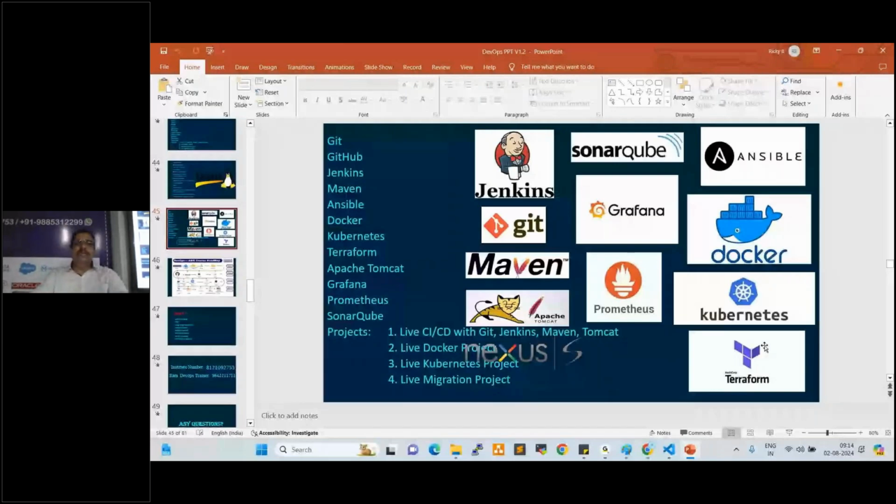Yeah. Every tool will go very deep dive, not only installation and configuration, not only basics, right? So in the previous batch, currently an 8 to 9 batch is going, which is the 86 batch. In that, Terraform is going. Terraform, last 5 days we are working on Terraform. Still we have two more sessions, Monday and Tuesday. 7 days we'll work on Terraform. Like that, every tool will go very deep dive, right?